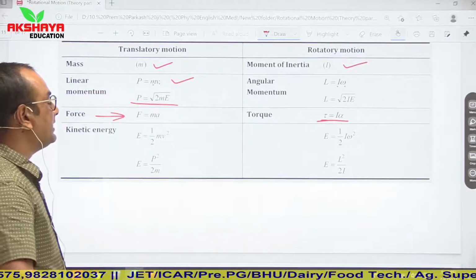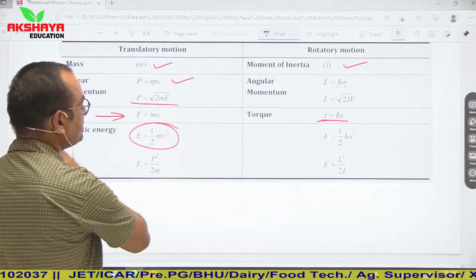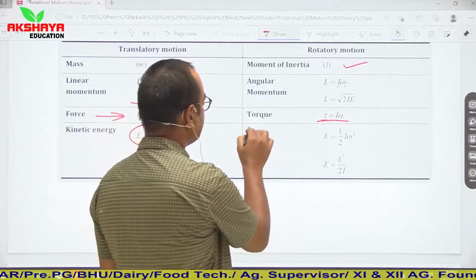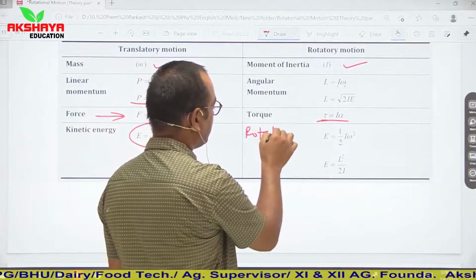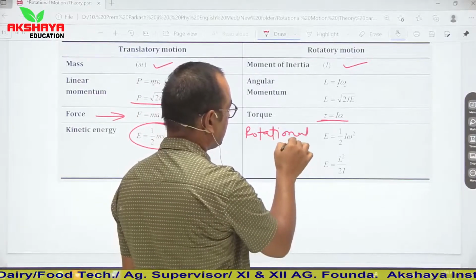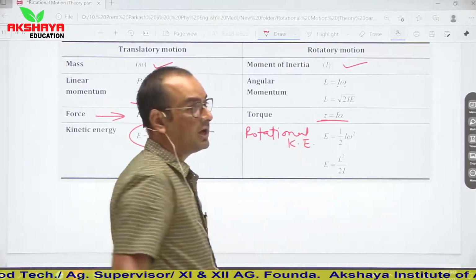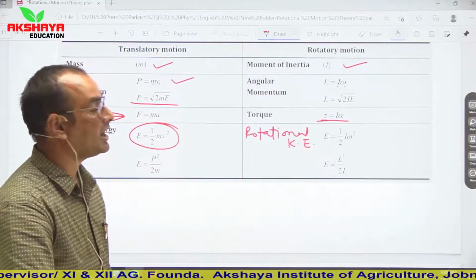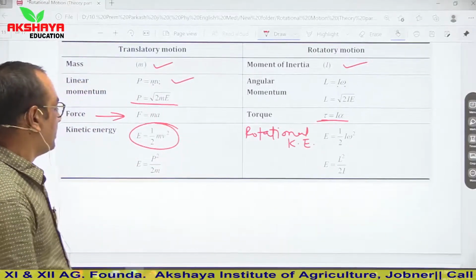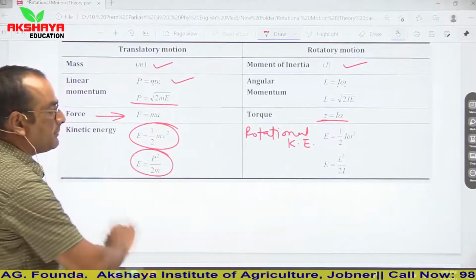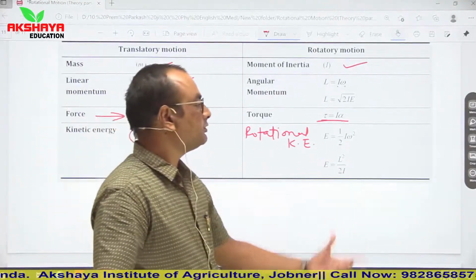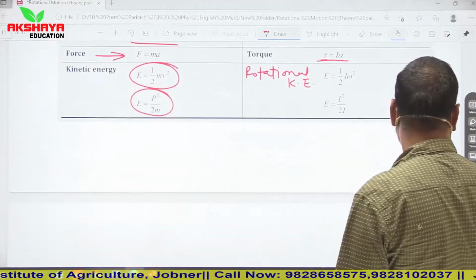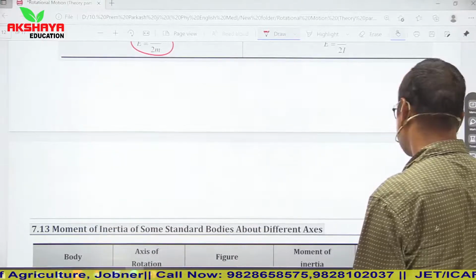Now see, kinetic energy. Linear kinetic energy is half mv square, while rotational kinetic energy is half, m is replaced by I and v is replaced by omega. So it is half I omega square. E is equal to p square upon 2m, or you can say E is equal to L square upon 2I. So this is the comparison of translatory motion and rotational motion.